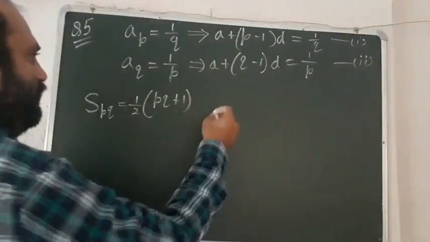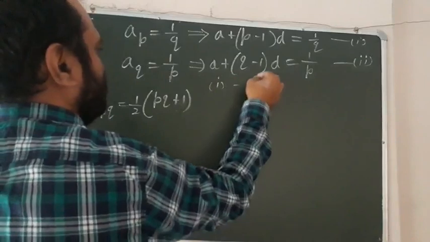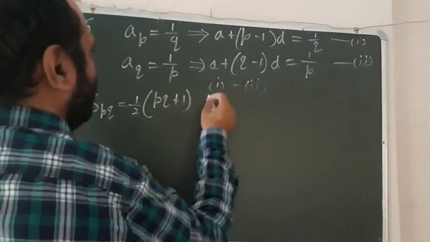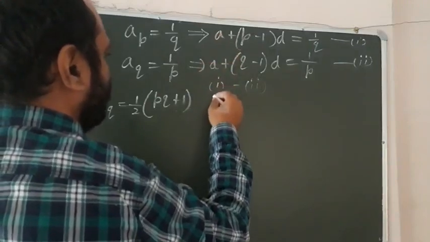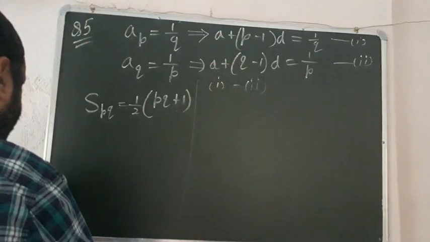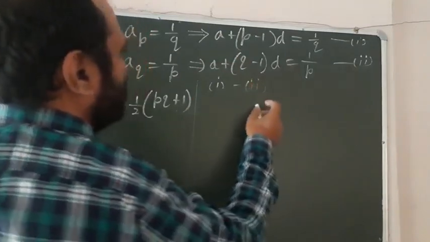On subtracting 1 and 2, what will we get? First minus second. When we did first minus second, a cancelled.